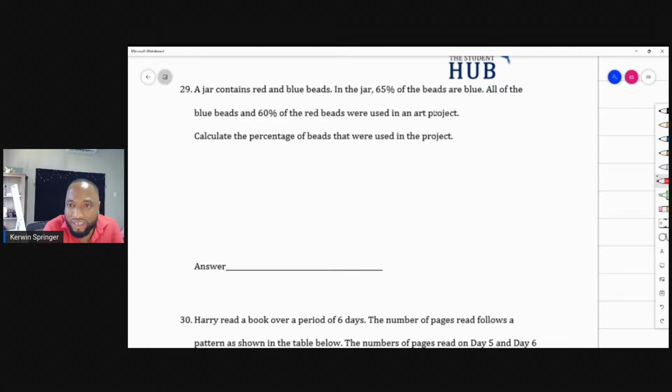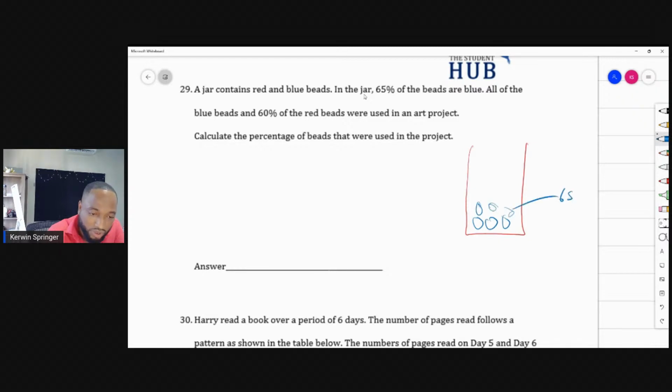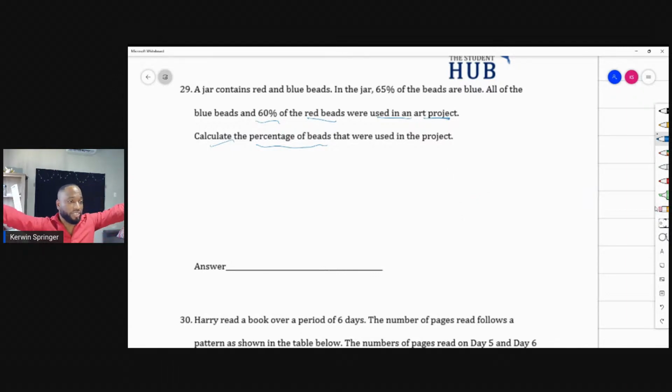As the answer, a jar contains red and blue beads. In the jar, 65% of the beads are blue. 65% of them are blue. And all of the blue beads and 60% of the red beads are used in an art project. Calculate the percentage of beads that were used in the art project. How are we doing this? Anybody have any answer for this?